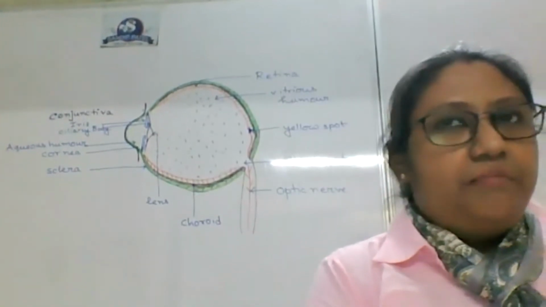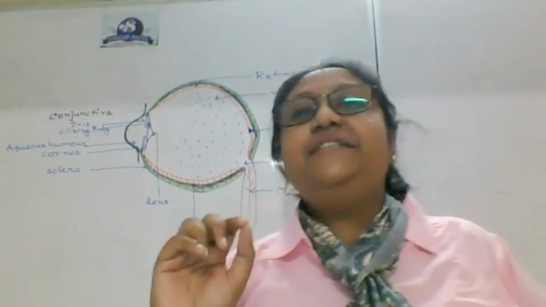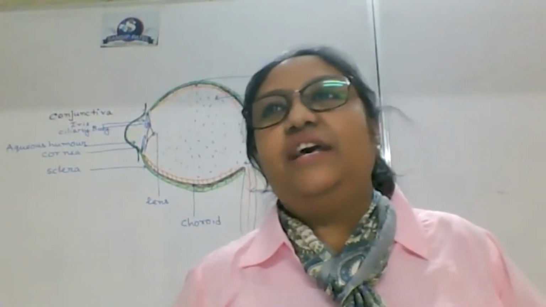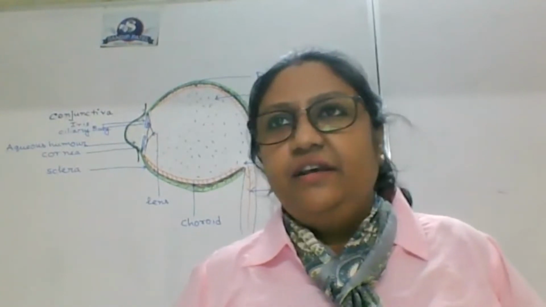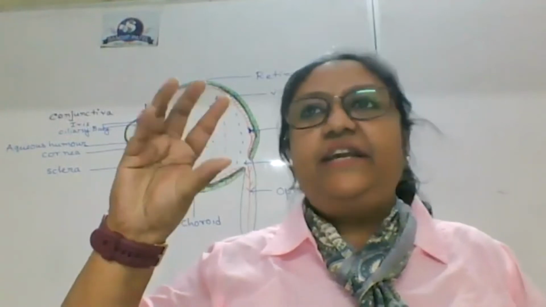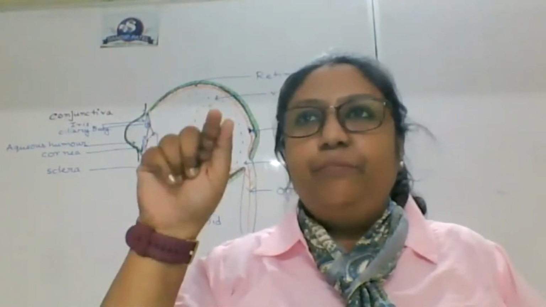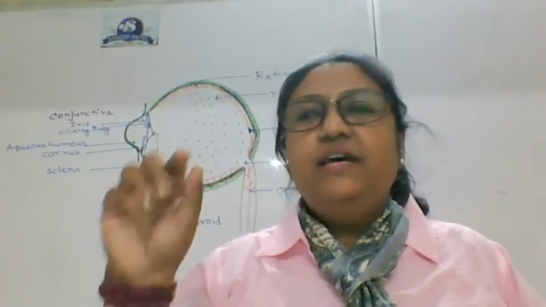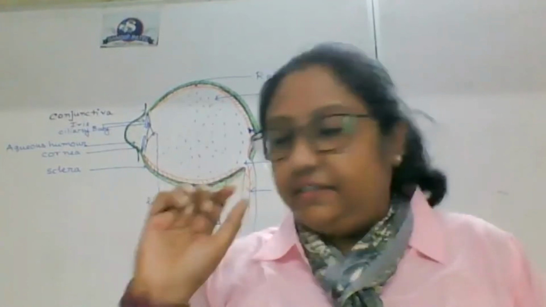Now the pore which is created by the iris is known as the pupil. So how is this pore created? When the iris is contracted or expanded, a pore is created inside. The diameter of that pore is increasing or decreasing.